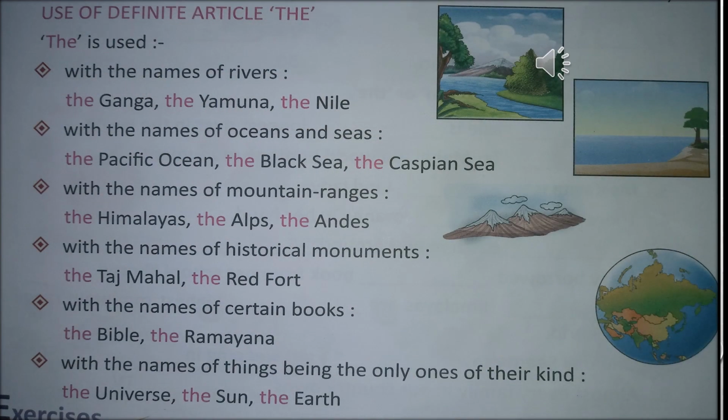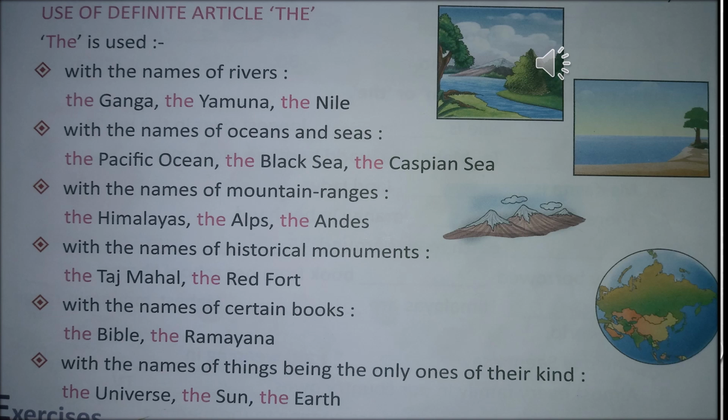In this slide we will learn the use of the definite article the. In the previous slides we have already learned the uses of indefinite articles A and An. So the rules are as written down. The is used with the names of rivers: the Ganga, the Yamuna, the Nile, the Brahmaputra, the Kaveri. For any river, we will use the article the.